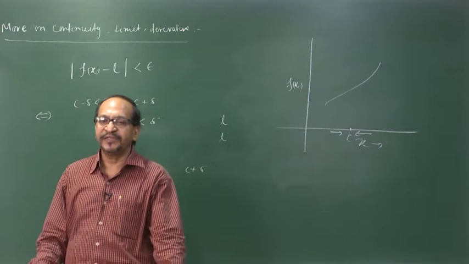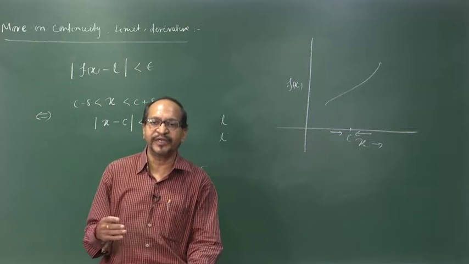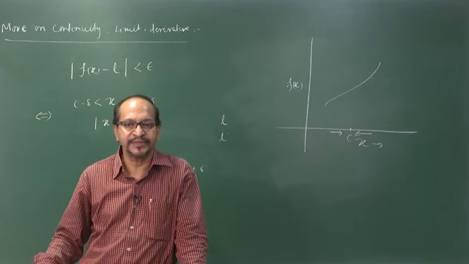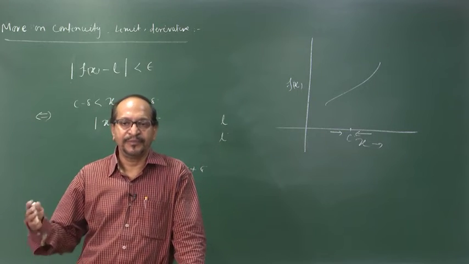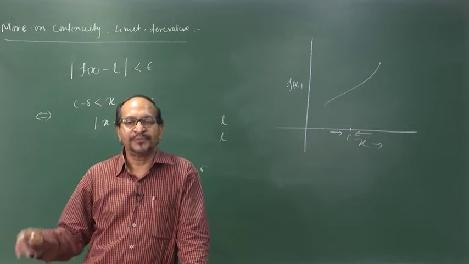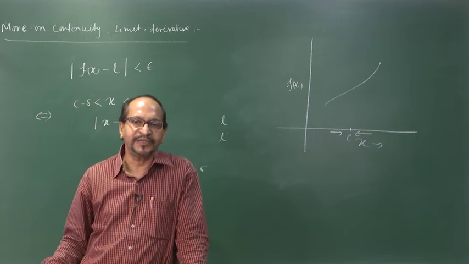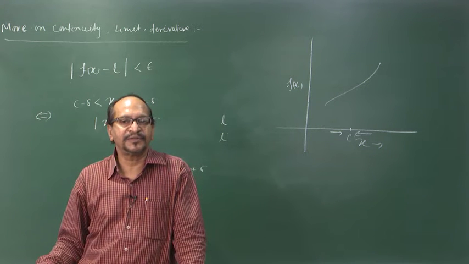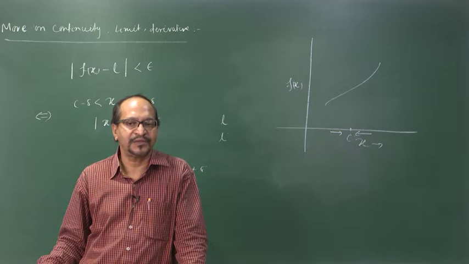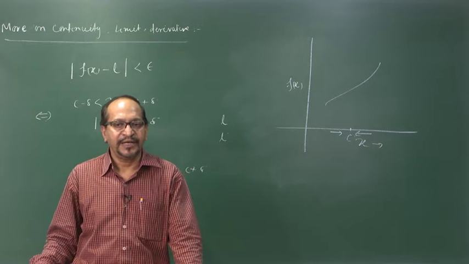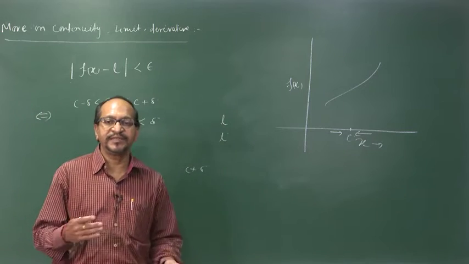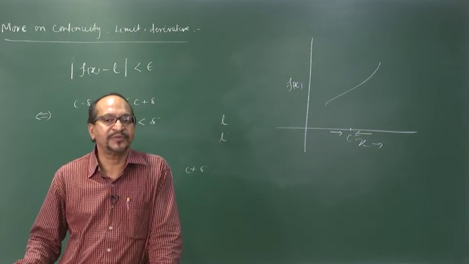So, limit is independent of the way we are approaching our independent variable x to a particular point C. Whatever may be the path of approach, the limiting value must be unique. Only then we will say that the limiting value of the function exists, otherwise it does not. Okay. And if it exists and again the function value at C is equal to the limiting value, then the function is continuous.